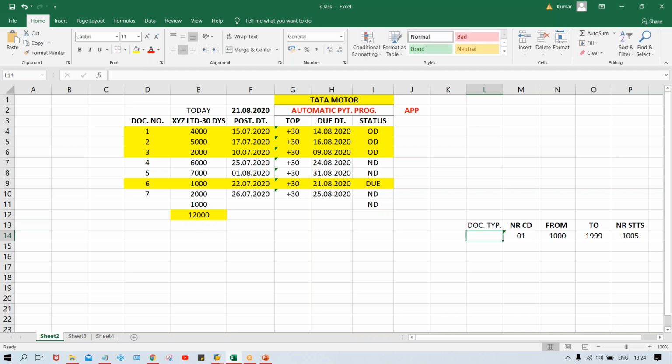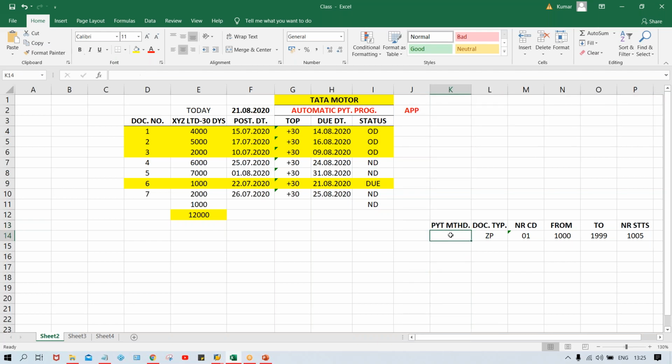I'm typing in shortcut, guys, don't look at the spellings. What is the document type? ZP. And this ZP document type we have assigned against a payment method, let's suppose T.